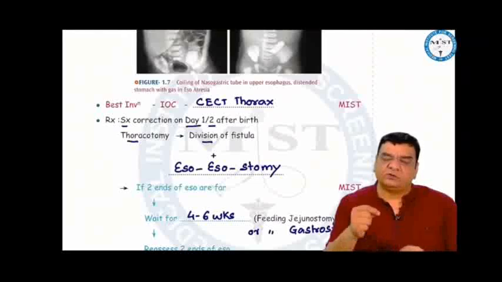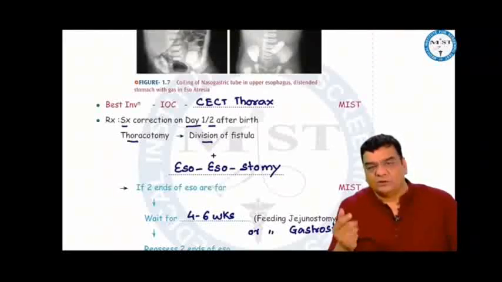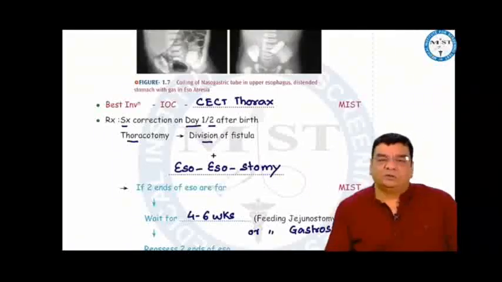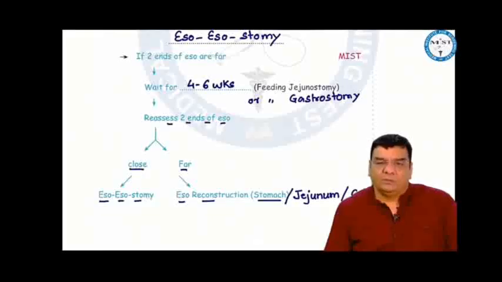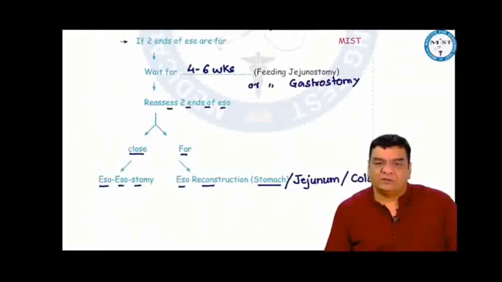If by chance the two ends of the esophagus are far apart, then we wait for 4 to 6 weeks, allow the two ends to grow, and reassess. If the two ends come close, do an esophagostomy. If they still remain far, mobilize the stomach and connect the esophagus with the esophagus, or we can do colonic or jejunal interposition. During the waiting period, the baby will survive by enteral nutrition, either by feeding gastrostomy or feeding jejunostomy.